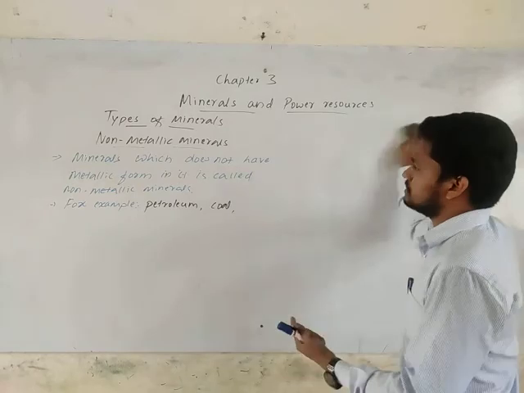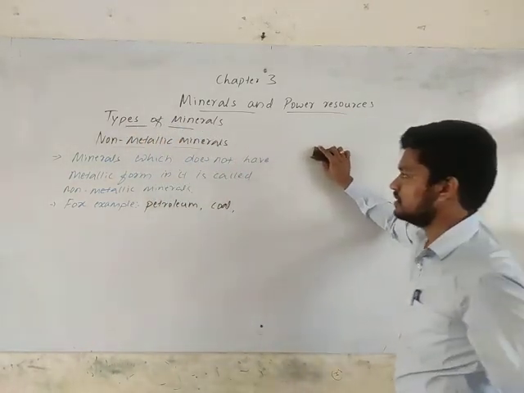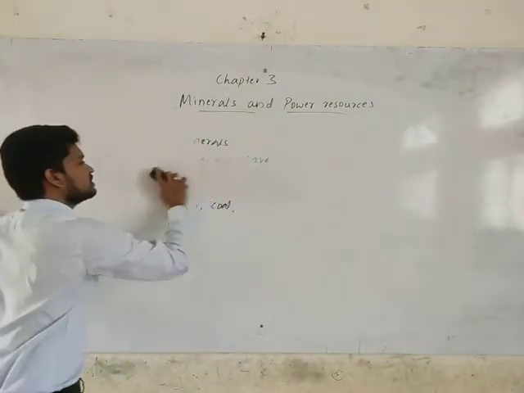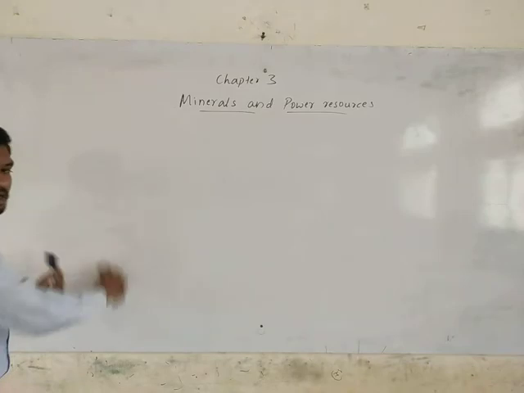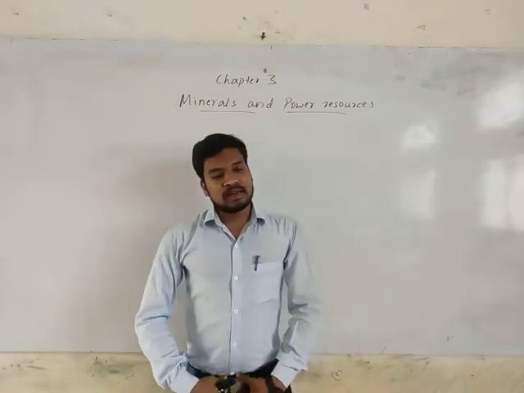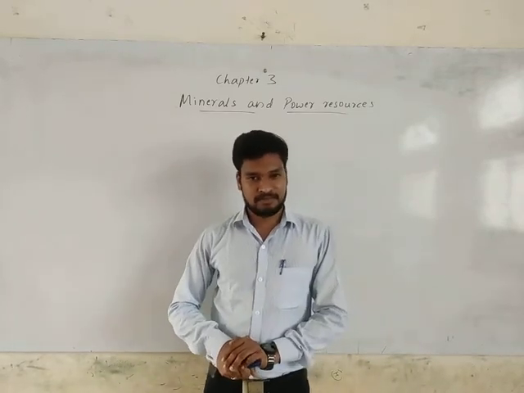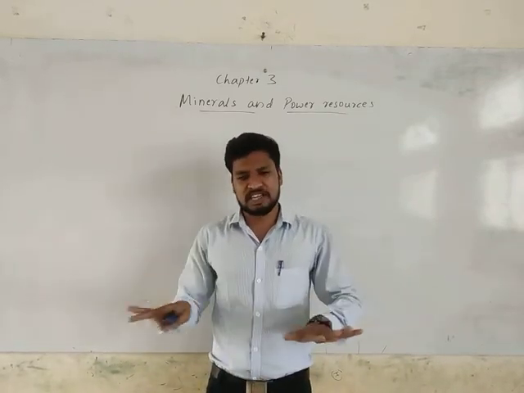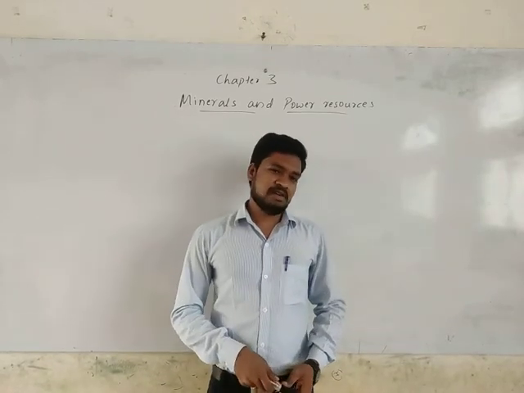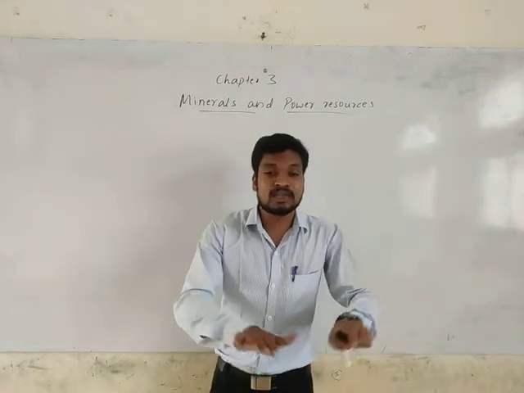It is about types of minerals. It's the second concept. Now we will go for the next concept. It's the distribution of minerals. So are the minerals distributed equally over the earth's surface? Are all the minerals equally distributed over the earth's surface? No, not at all. The minerals are not equally distributed over the earth's surface.